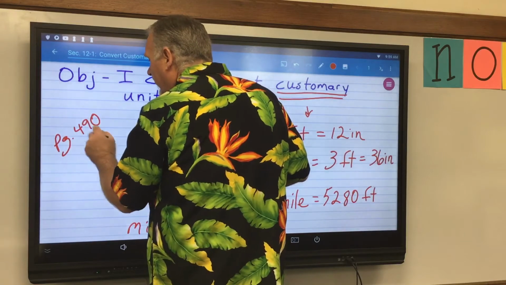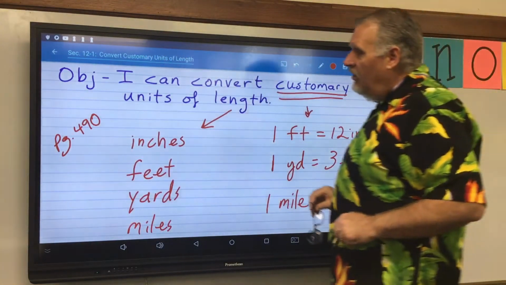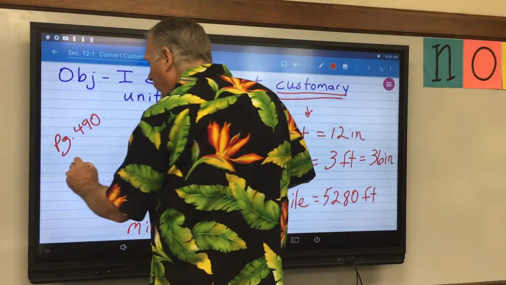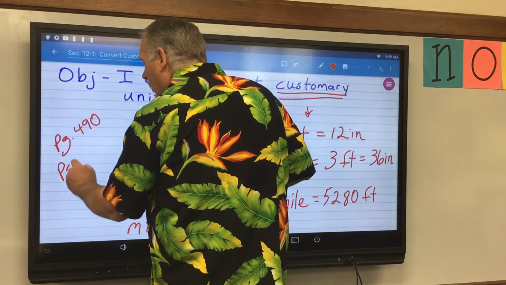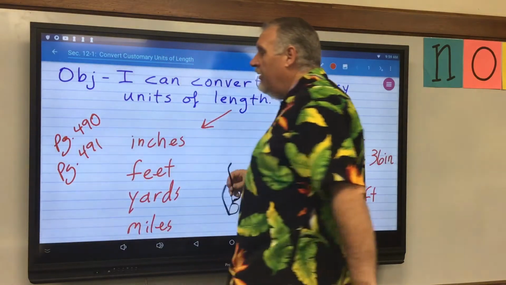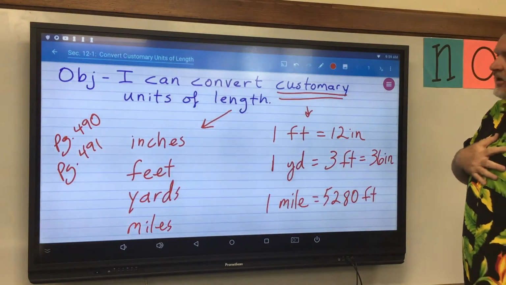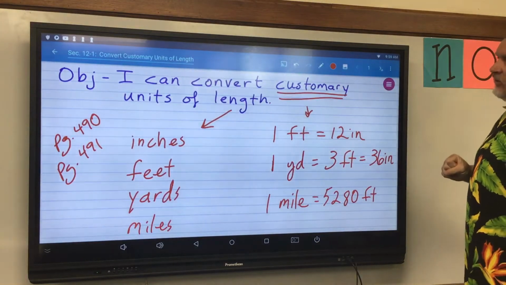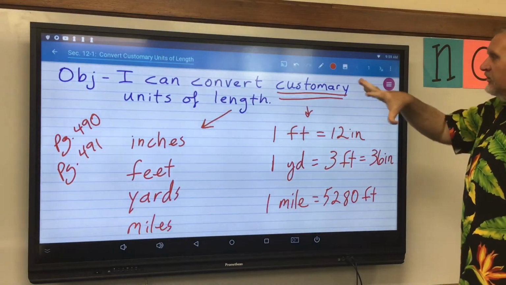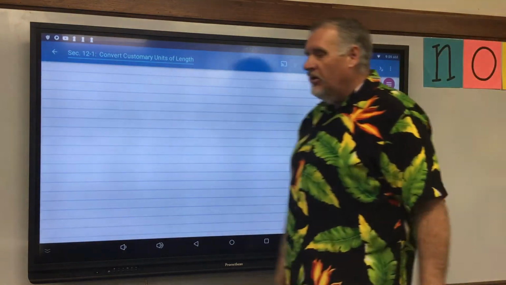If you look on page 490, you will see the same relationships chart that I gave you right here. And these few problems that I'm going to give you are on page 491. So this is where my sample problems are coming from. That's where we're at today, 490, 491, converting customary units of length. All right, so let's go ahead and look at what some of your problems are going to look like today.